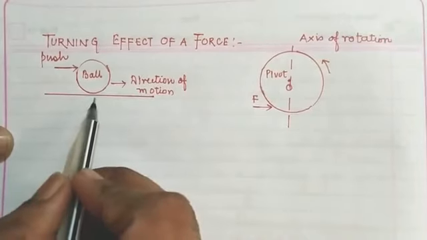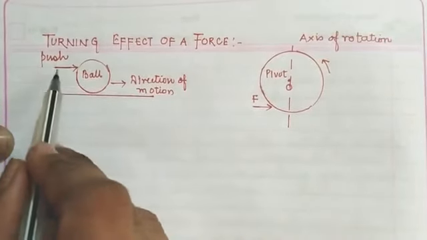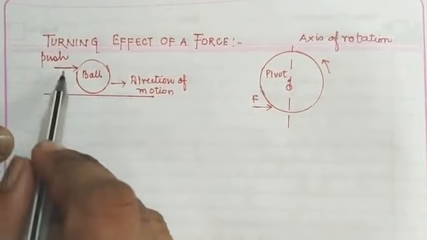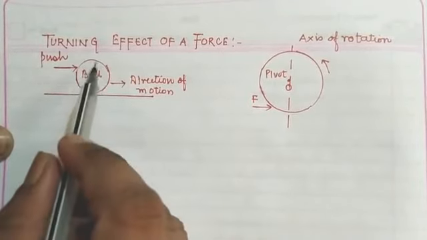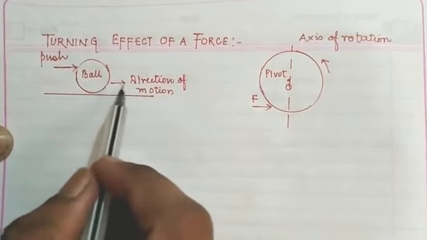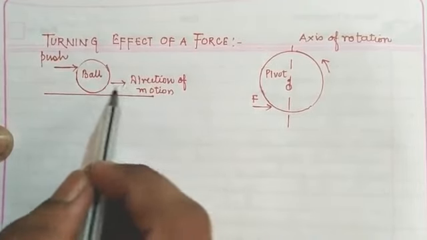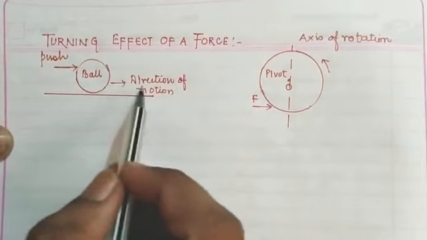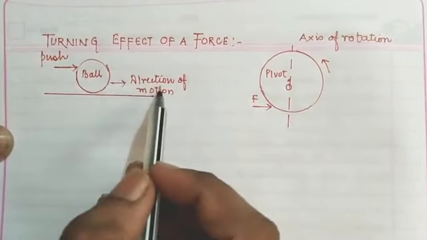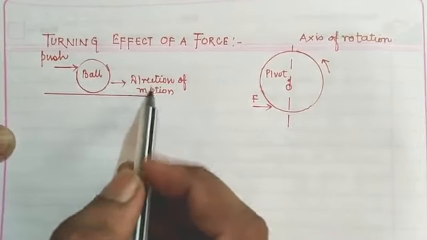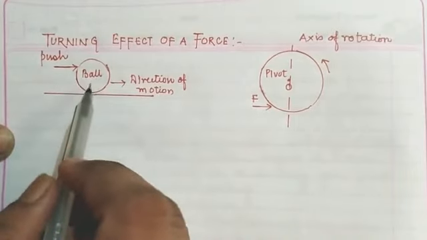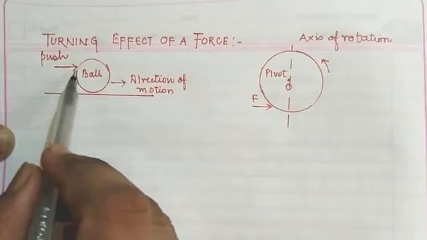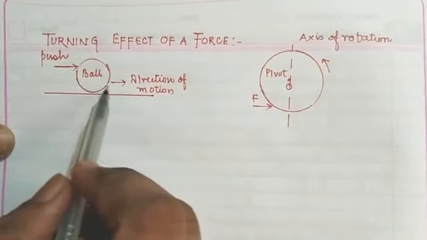From the first diagram, you can observe that when a force in the form of a push is applied to the object, this ball gets moved in the forward direction. This is the direction of motion. It means that the ball starts to move along a straight line. This was the first condition, in which we have taken a spherical ball onto which a push force is applied and the body starts to move in a straight line.